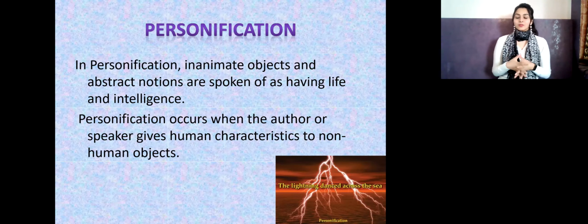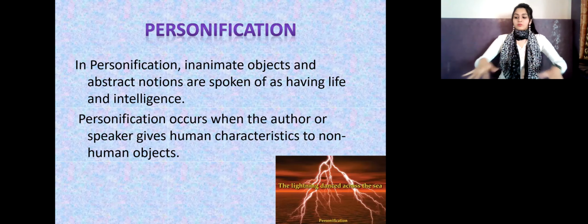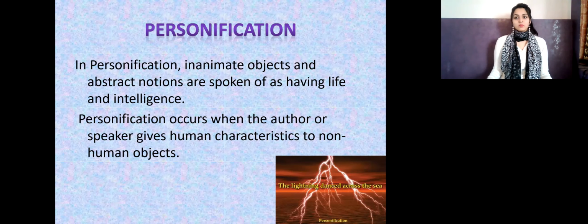A belly dance, where they keep on moving the belly so fast. So the lightning just came like that. You can see in the picture it spread like that, just as if it is dancing. So can lightning actually dance? It cannot. That's why the non-living thing is given a living effect. That means it's dancing. That's called personification.